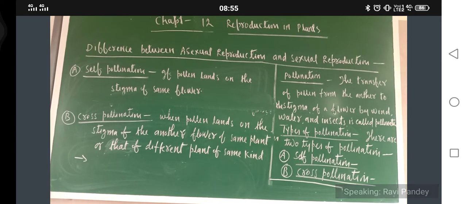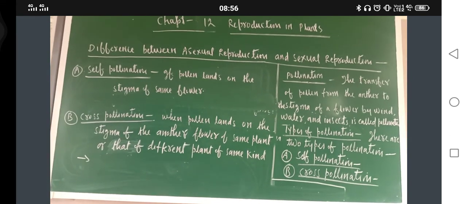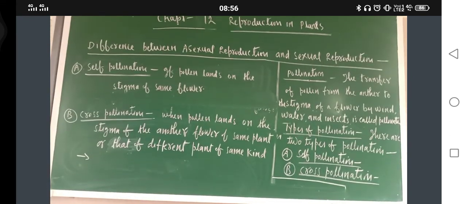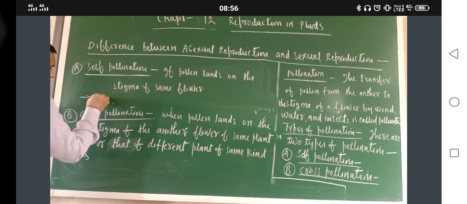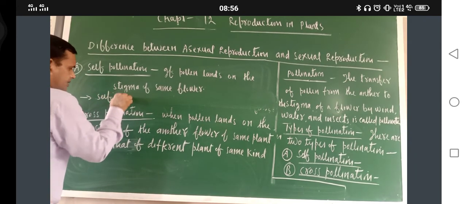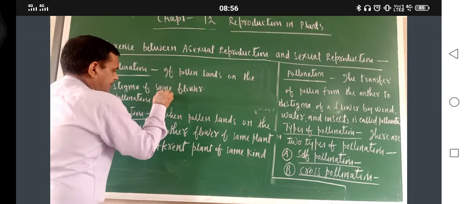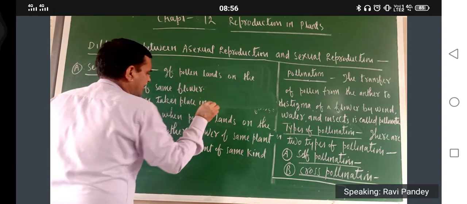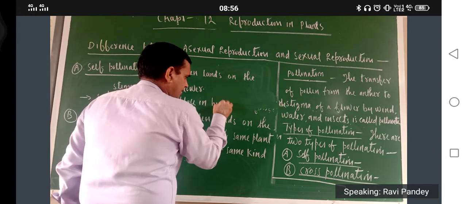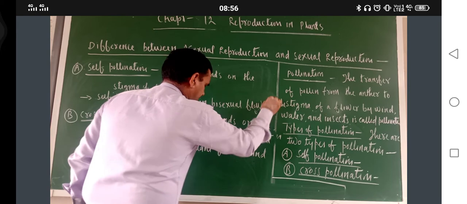And what about cross pollination? Just a minute, let me write one more point here. Self pollination takes place in bisexual flower.